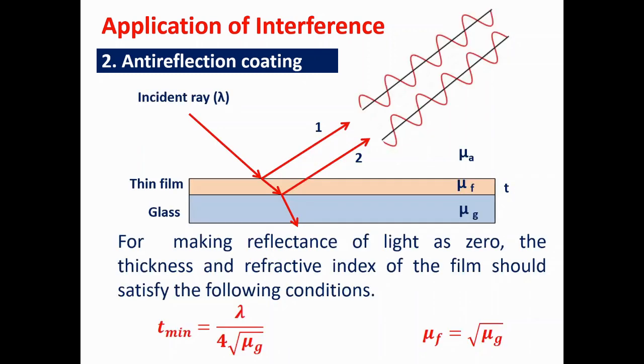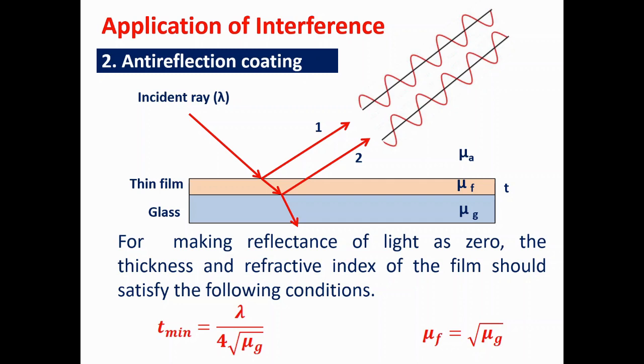For the anti-reflection coating to work effectively, two conditions should be satisfied. The first condition is that t minimum should be lambda by 4 times root of μg. If this condition is satisfied, then the two reflected rays will be out of phase by 180 degrees. The second condition is that μf should be equal to root of μg. That means you have to select the material of the thin film so that the refractive index of the thin film material should be equal to root of the refractive index of the glass, or the substrate onto which you are going to make the coating.